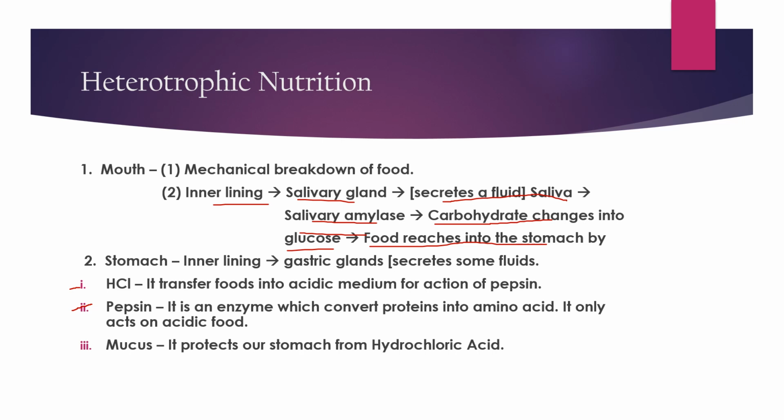As a result, pepsin wouldn't act on the food or turn proteins into amino acids. So one thing we have to remember is that pepsin only works on acidic food, the acidic medium. The third one is mucus. It protects our stomach from hydrochloric acid. From the name, we know that HCl is an acid, so it is harmful for our stomach and needs to be protected. Mucus is what protects our stomach from hydrochloric acid.